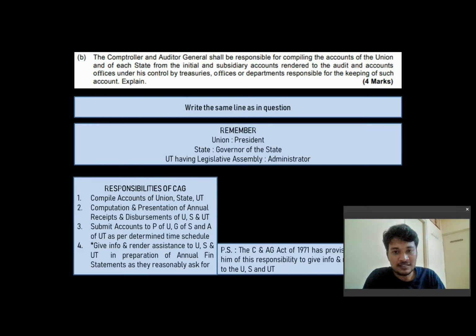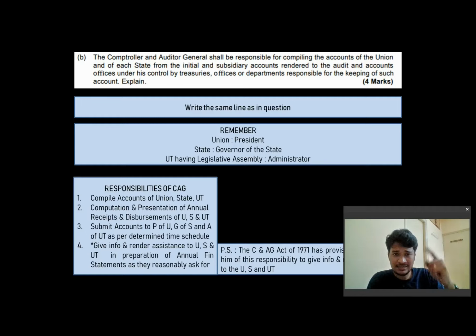Okay. So the statement which is given here is very true, because these are all learned people. They are telling only true things. So first write the same sentence here. This question typically asks you to state what are all the responsibilities of the CAG, Comptroller and Auditor General. So you need to now write the responsibilities of CAG. Point number 1, the first responsibility of CAG is compiling the accounts of Union and State. Union is nothing but central government. State is nothing but states, all the states like Tamil Nadu, Telangana, Andhra, Karnataka, all the states.